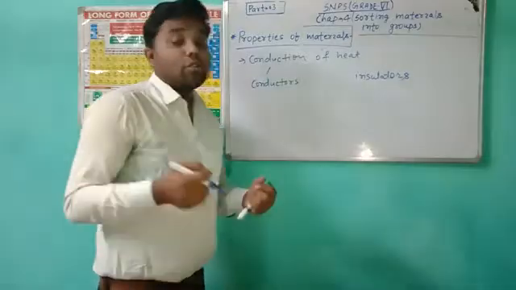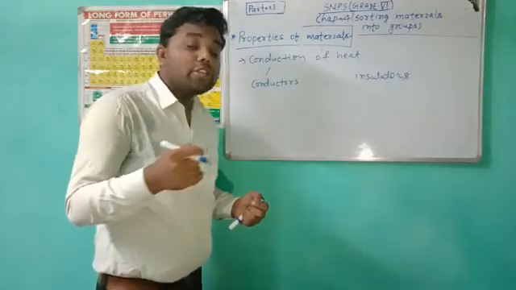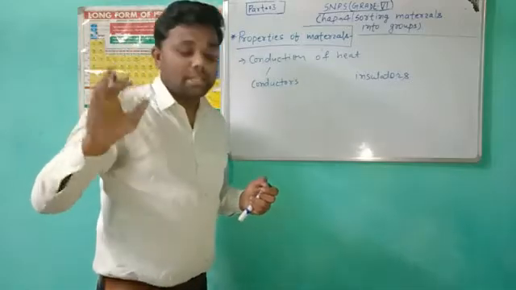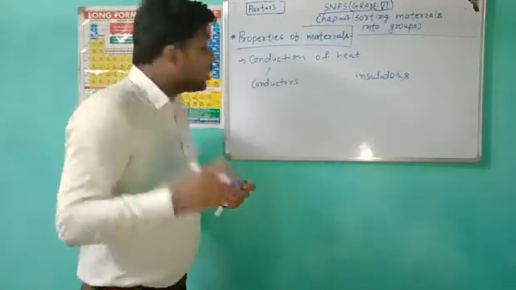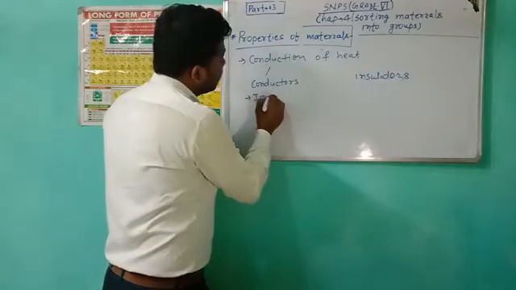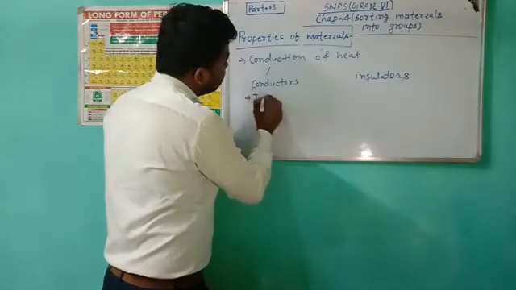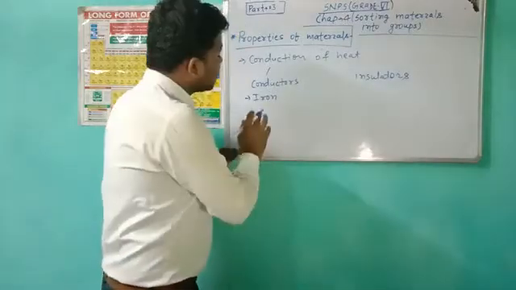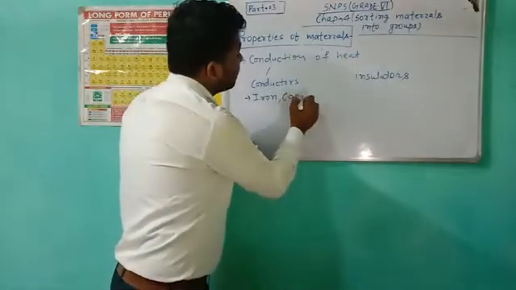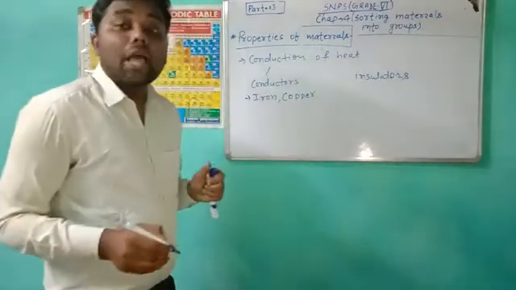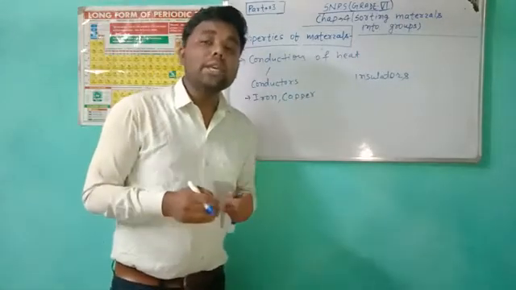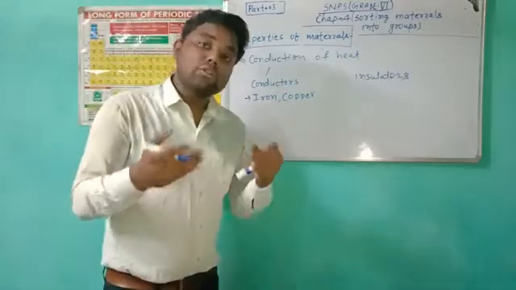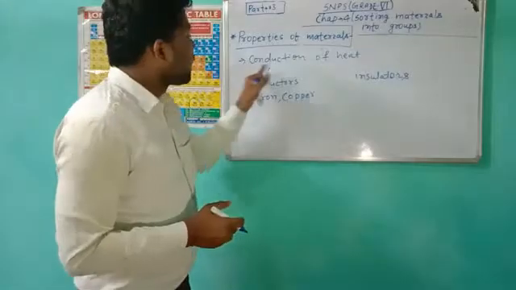The substances or materials through which heat can pass easily are conductors. Very simple. Iron, copper, and aluminium are conductors. Usually metals are conductors, and graphite is a non-metal that is also a conductor of heat.